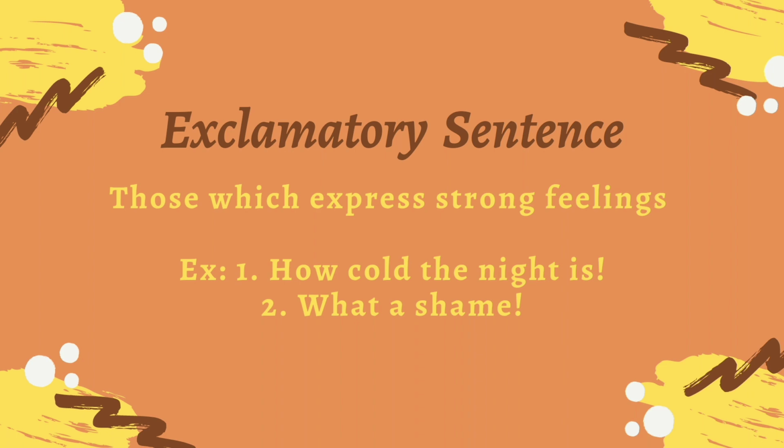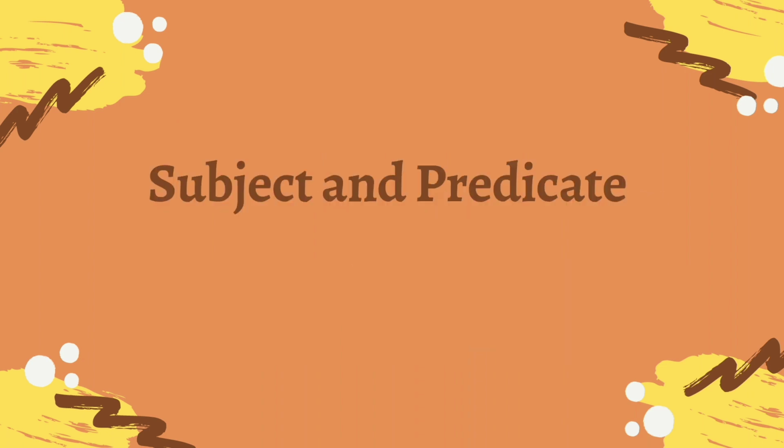Number 4, exclamatory sentence. An exclamatory sentence conveys a strong emotion and ends with an exclamation mark. In other words, an exclamatory sentence makes a statement just like a declarative sentence, but it also conveys excitement or emotion. Exclamatory sentences are common in advertisements and informal correspondence, for example emails and text. Examples for exclamatory sentences are, how cold the night is! What a shame!